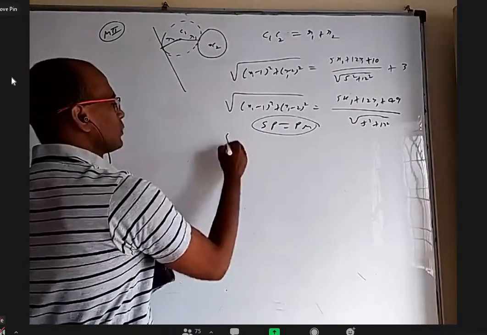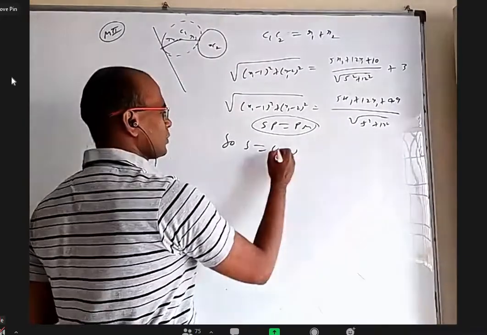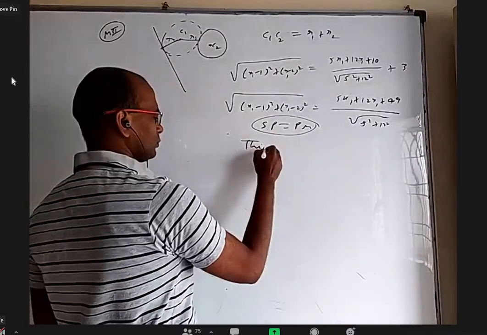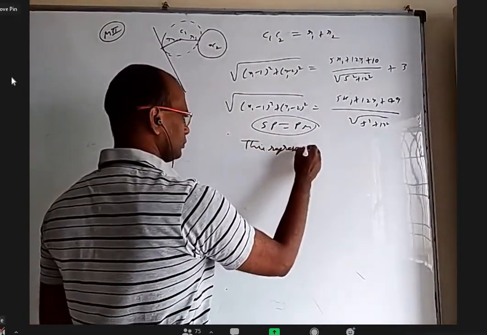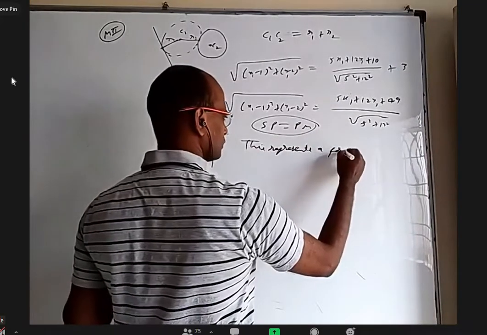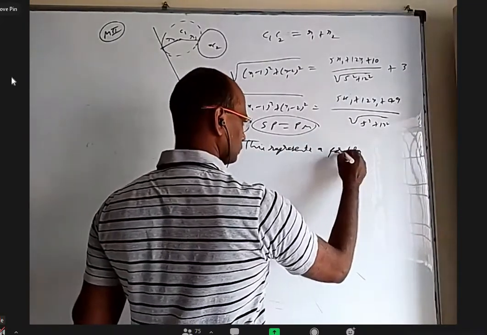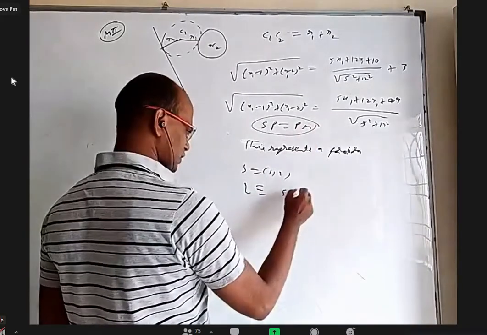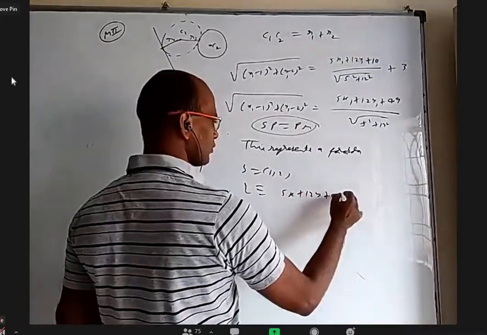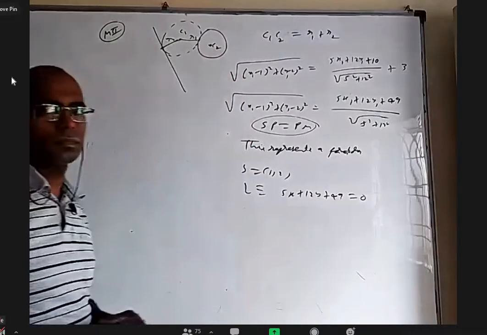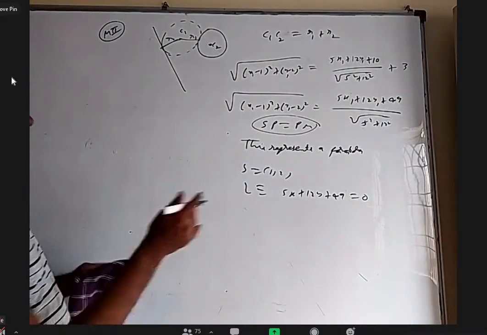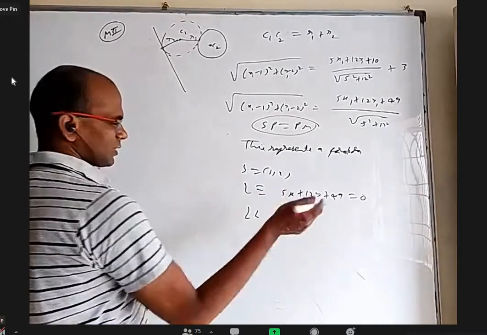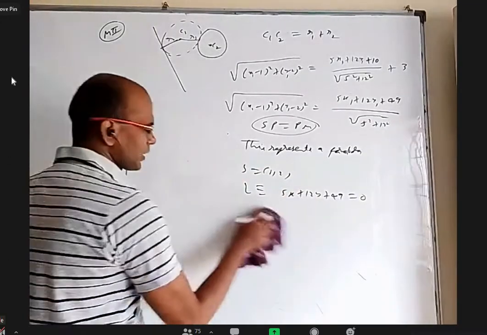So S is 1 comma 2, and L is 5x plus 12y plus 49 equal to 0. And LL dash is the same; that method is the same. The length of the latus rectum is double the distance between these, so that part I don't have to write.